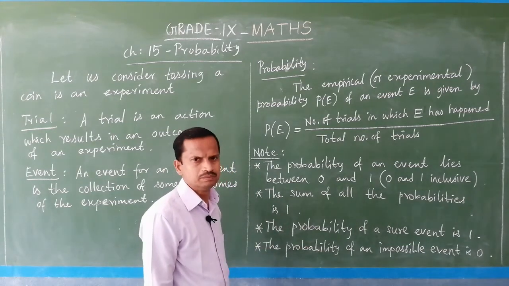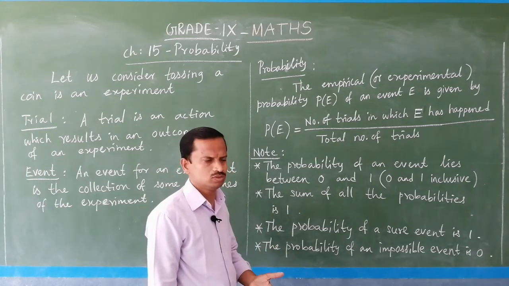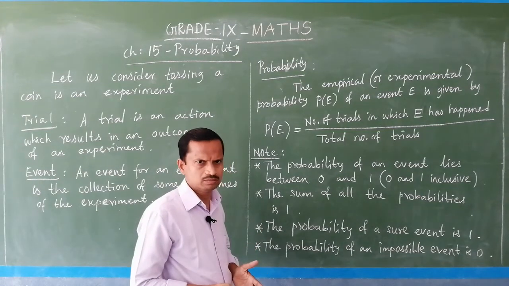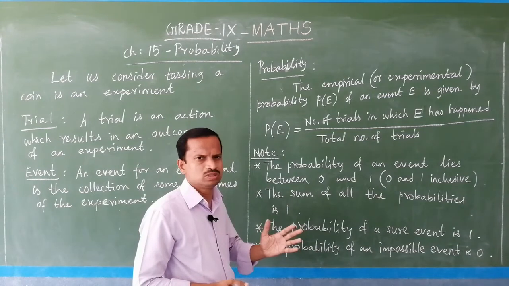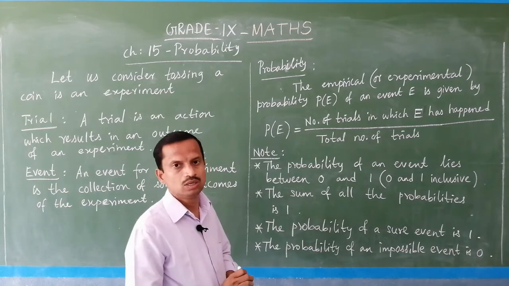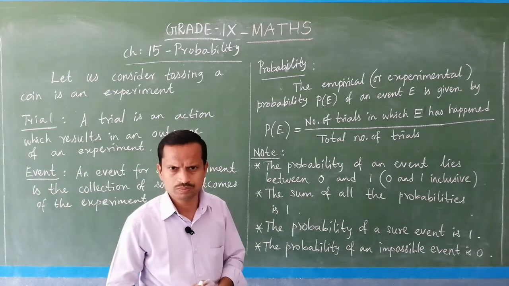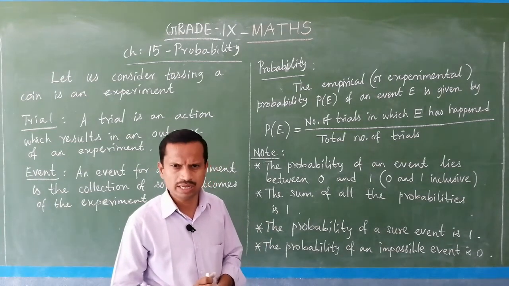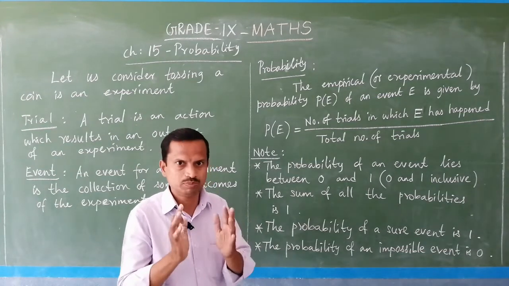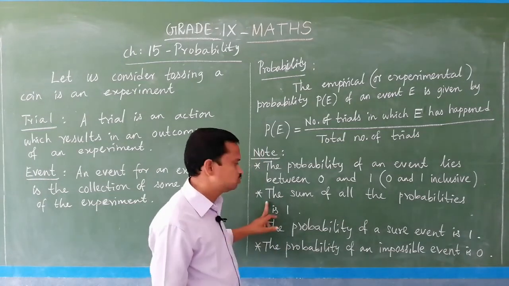Suppose getting head, okay, the probability out of the two outcomes is 1 by 2, and getting tail also 1 by 2. In the same experiment, if one happens, the other will not happen, am I right? If head occurs, tail will not occur, but separately the probability of getting head while tossing a coin is 1 by 2, and for tail it is 1 by 2. If we add 1 by 2 and 1 by 2 you get 1. So in an experiment, the sum of all the probabilities is 1. Okay, this is for one experiment.